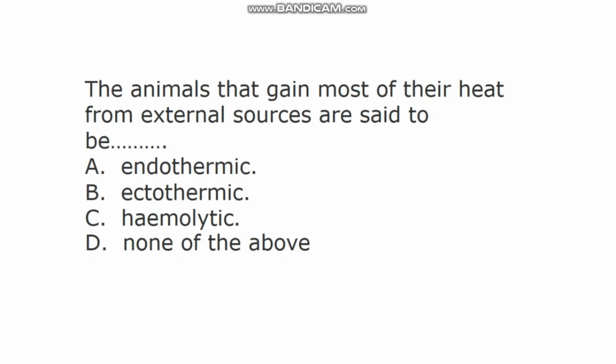The next question says, the animals that gain most of their heat from external sources are said to be dash. A. Endothermic, B. Ectothermic, C. Hemolytic, D. None of the above. In this question, the correct answer is B. Ectothermic. So ectothermic organisms are those organisms that gain most of their heat from external sources.